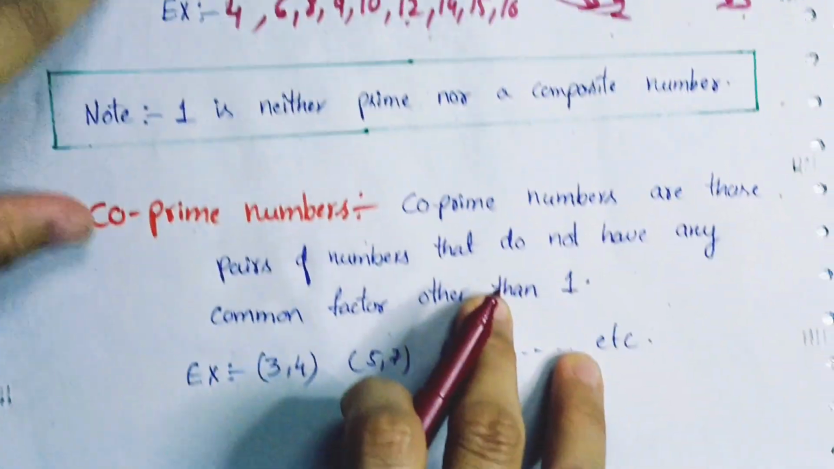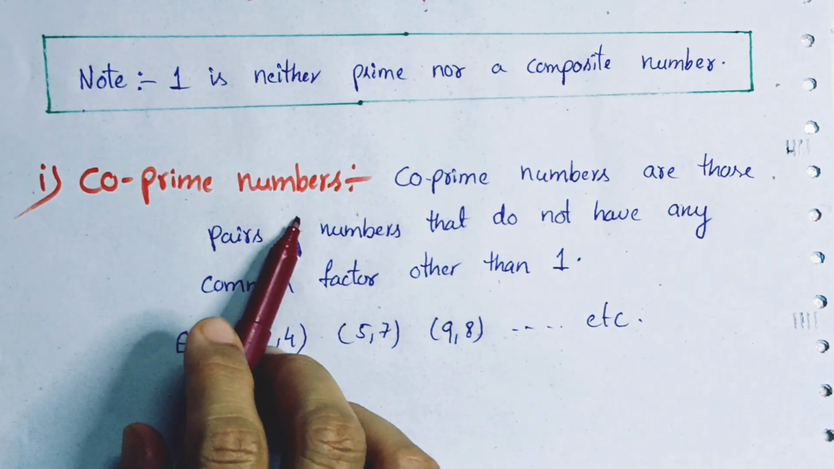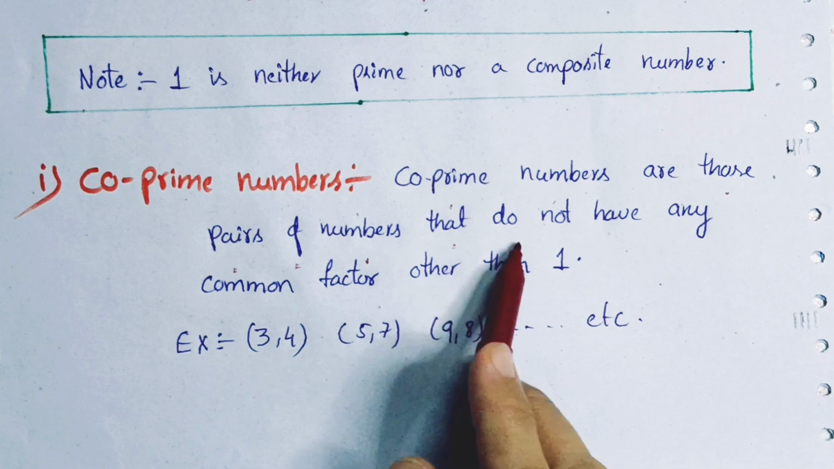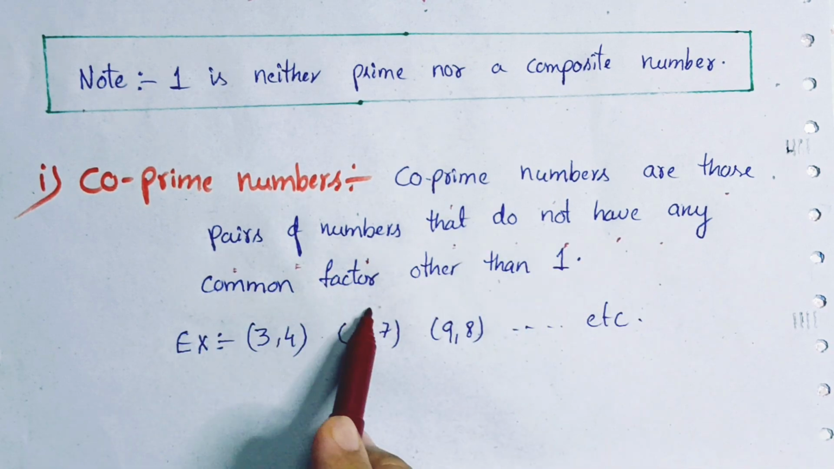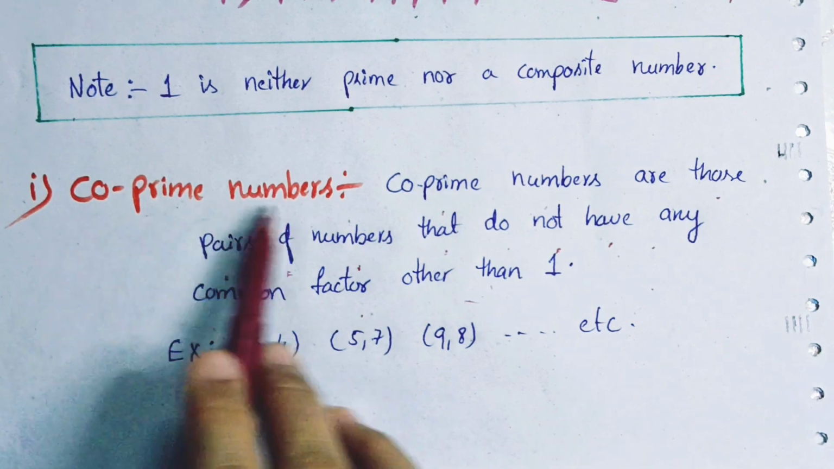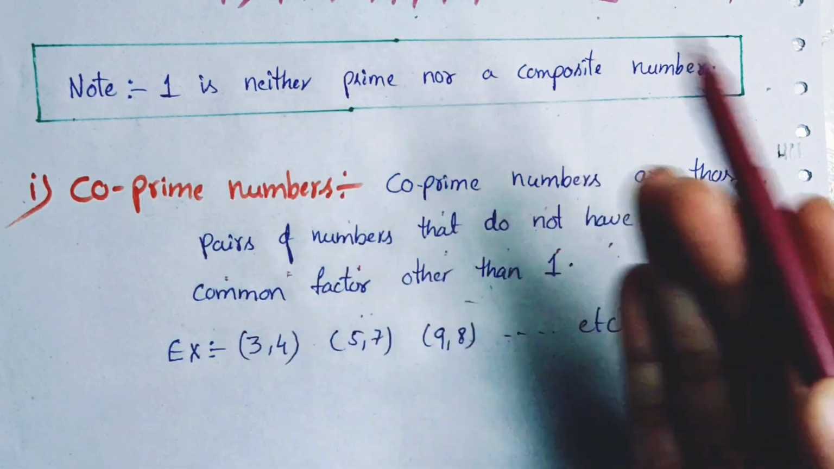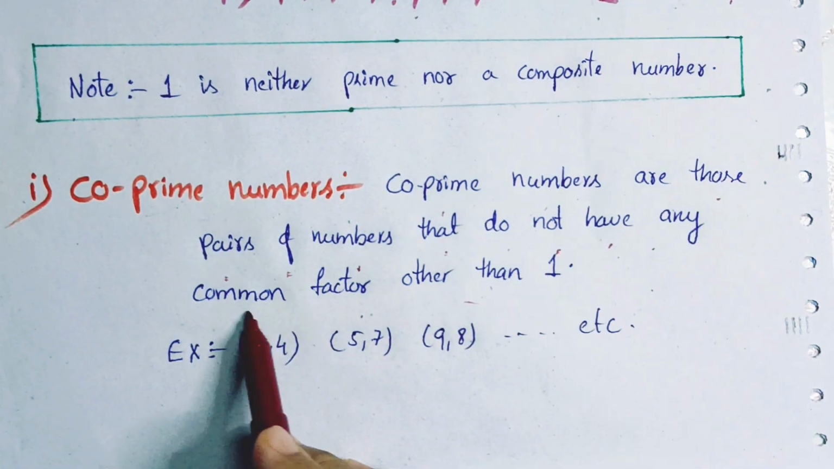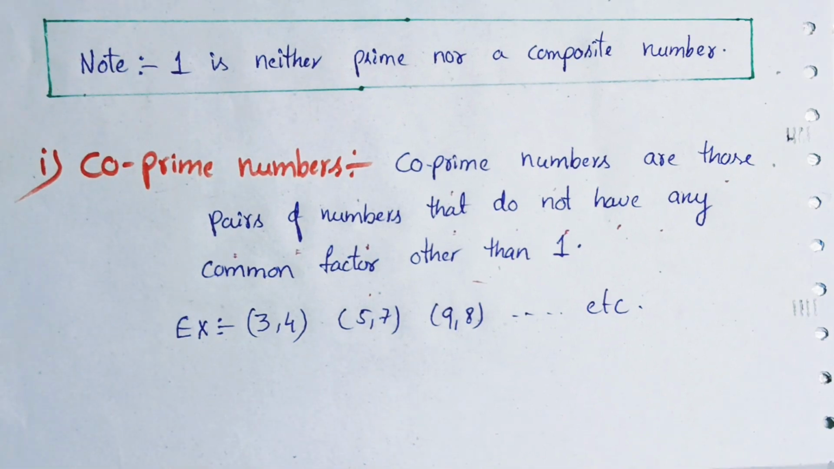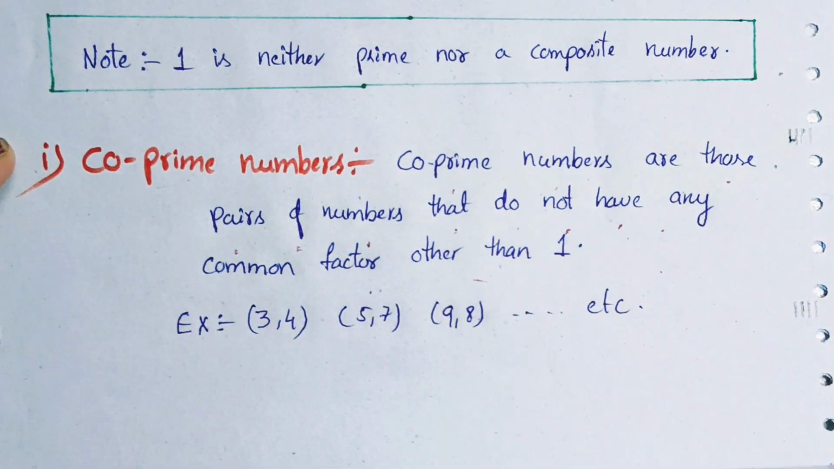Okay, let's see the last topic, co-prime numbers. Do you know what co-prime numbers are? Co-prime numbers are those pairs of numbers that do not have any common factor other than 1. Co-prime numbers are nothing but those numbers that do not have any common factor other than 1.